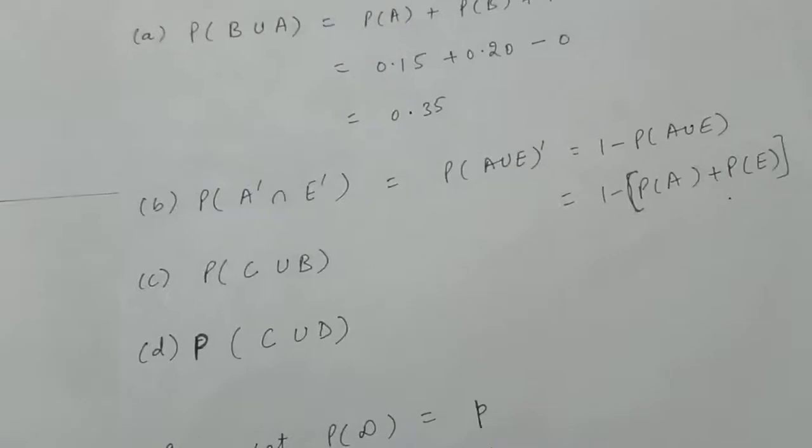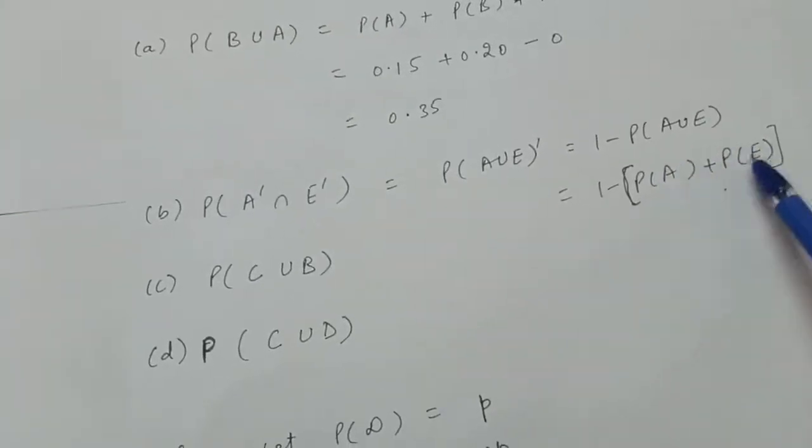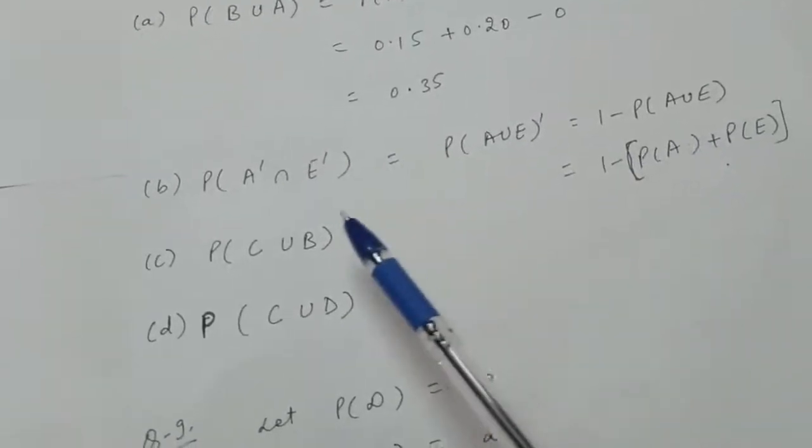So probability of A intersection E will be 0. Now you know the probabilities of these from the question. Put it and get the answer.